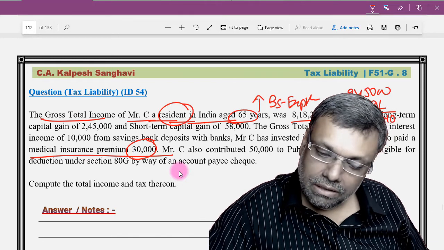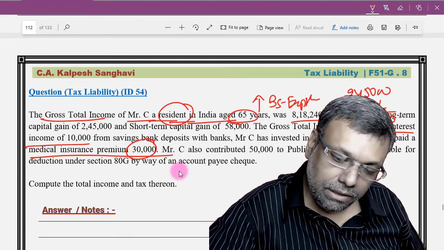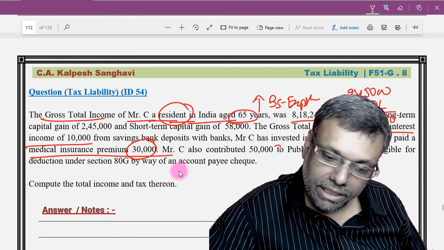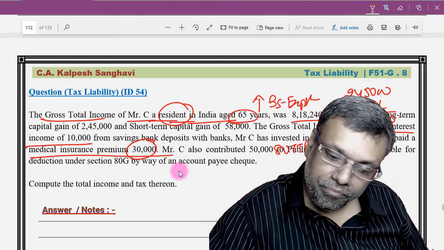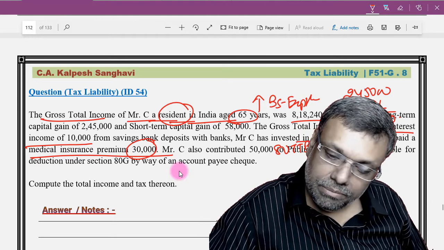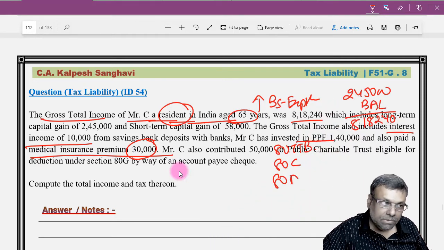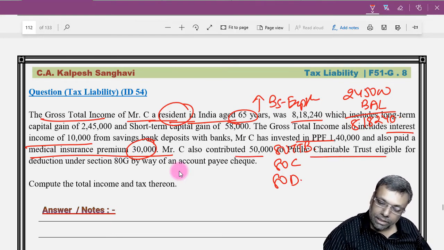Okay, now from this you are going to give the deduction with respect to the interest income. So interest income, you will get the 80TTB because you are a resident senior citizen. Okay, PPF means you will get 80C, and also paid medical insurance, that means 80D. Okay, and contributed 50,000 to charitable trust, which is eligible under section 80G.